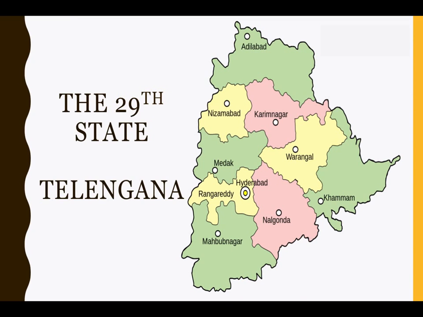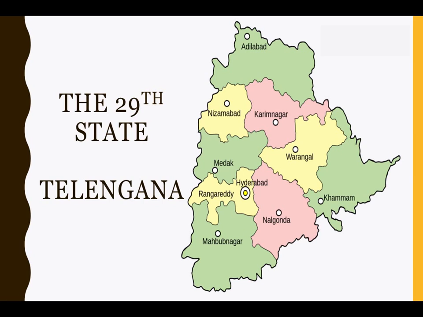Telangana, the 29th state. So let me give you a few facts first. The state is the 12th largest and the 12th most populated state in the country, and the population of this state is approximately 3.5 crore people, and the area is 1,15,000 square kilometers approximately.